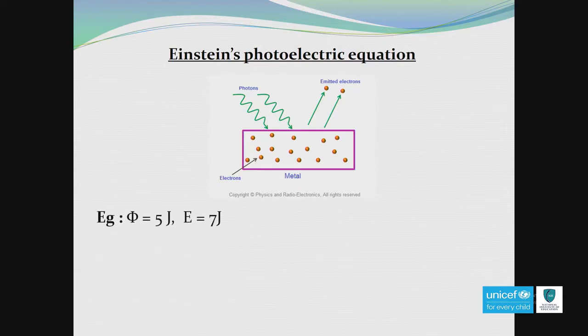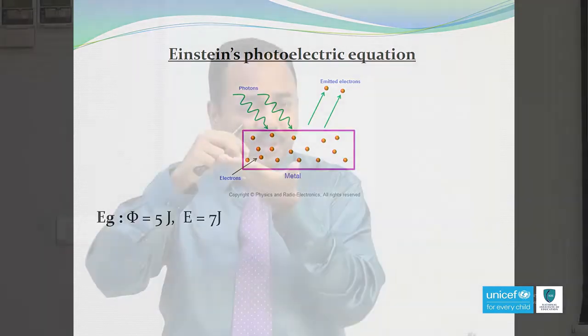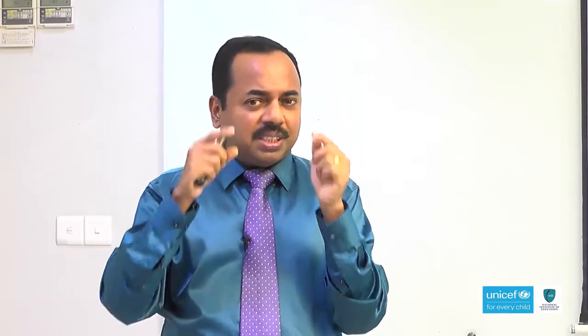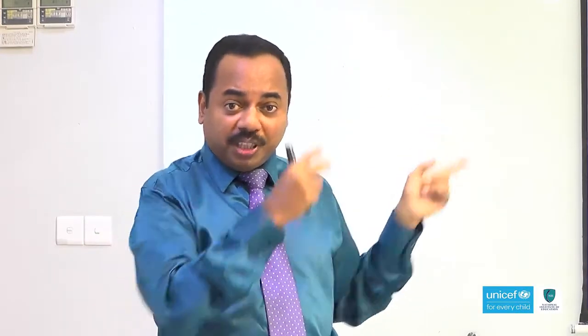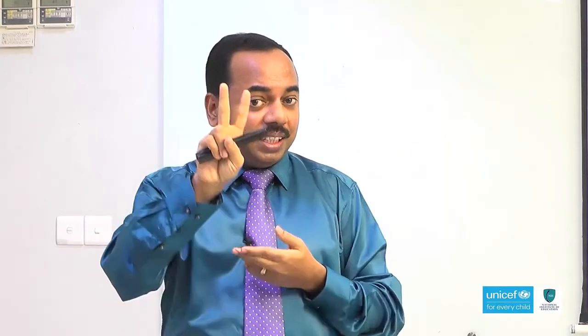Here you can see a metal surface, incoming photon and emitted electrons. Suppose the work function of this metal is 5 joule. The energy of the incoming photon is 7 joule. So, based on this calculation, you can guess the incoming photon required a minimum of 5 joule to emit electrons. That means the photon has to spend only 5 joule, but the energy of the incoming photon is 7 joule. Still 2 joule is there.